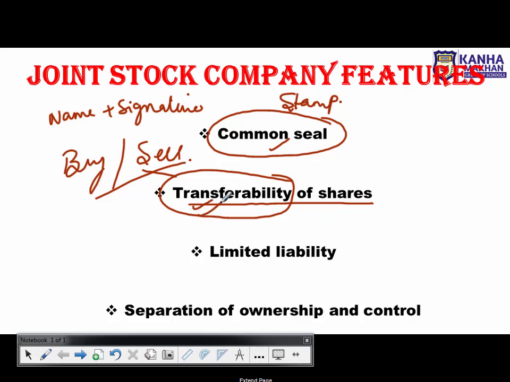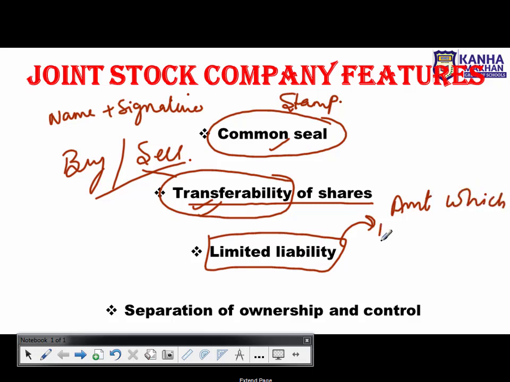Okay, move on with the next feature, that is limited liability. Right, so yes, the members working in this joint stock company have limited liability. Limited liability means their liability is restricted or limited up to the amount which they have contributed. ठीक है, the amount which the members have contributed. Okay, so that is actually limited liability.